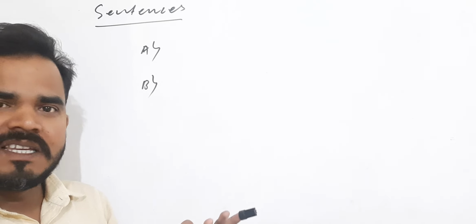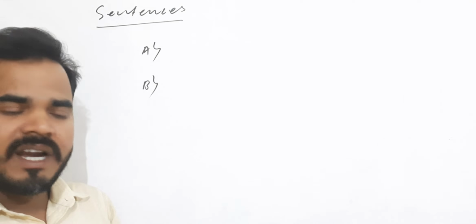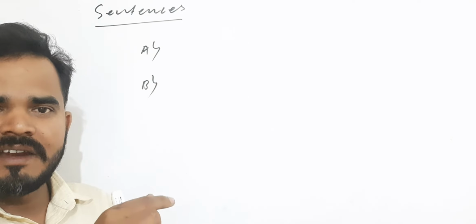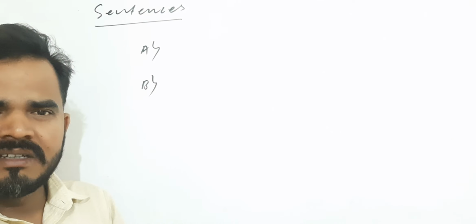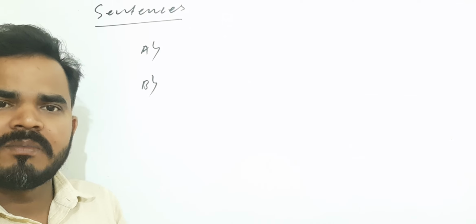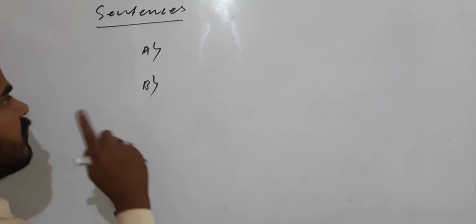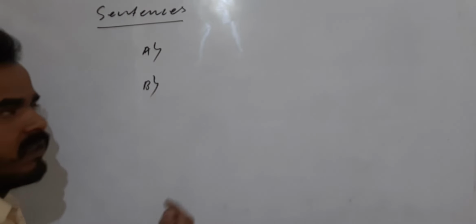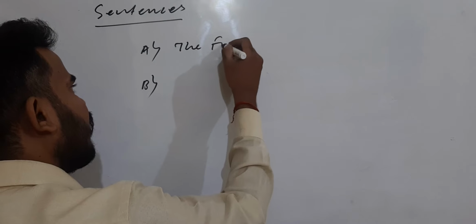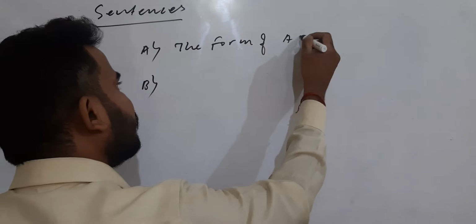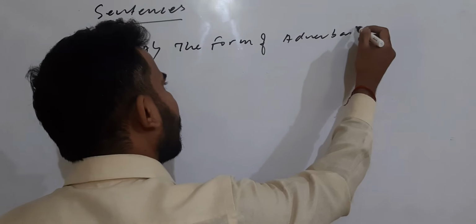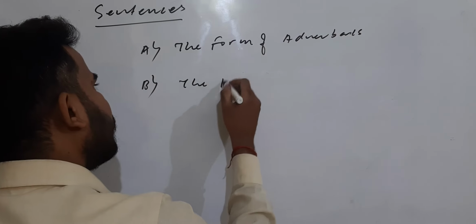Assertive, interrogative, imperative, and after that exclamatory. We know that imperative is not a part of today's topic. But these two, what I have written, the form of adverbials or the form of